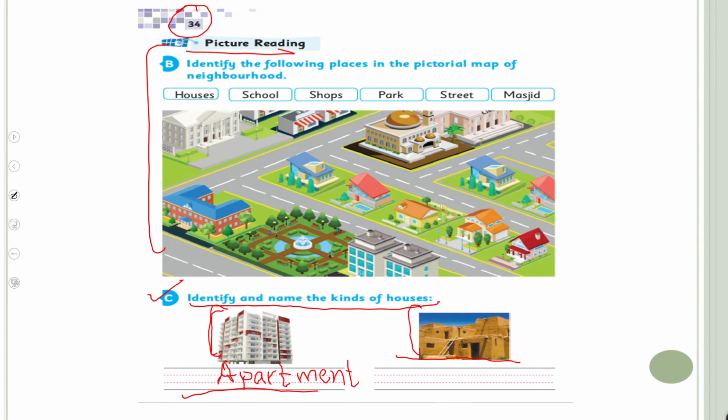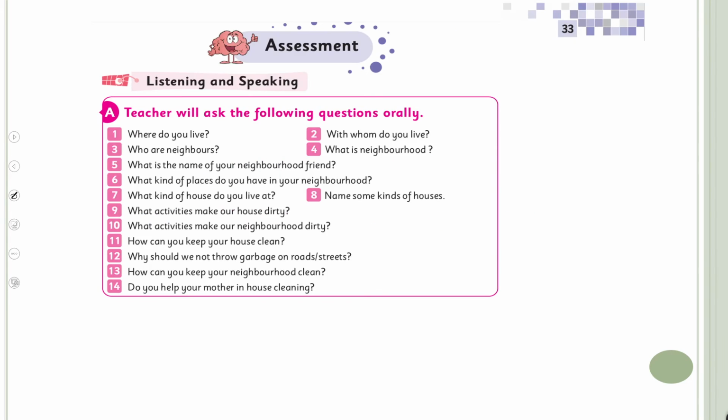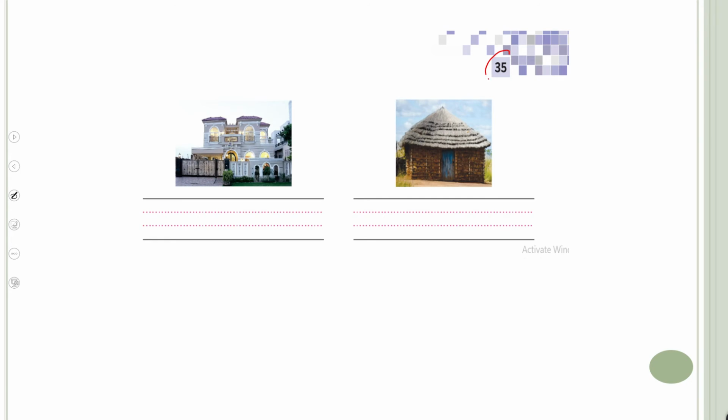Now, a house made up of mud is called a mud house. Write it down. Then on page number 35, a big house made up of cement and brick is called a, very good, bungalow. Then a house made up of straws and wood is called a hut.